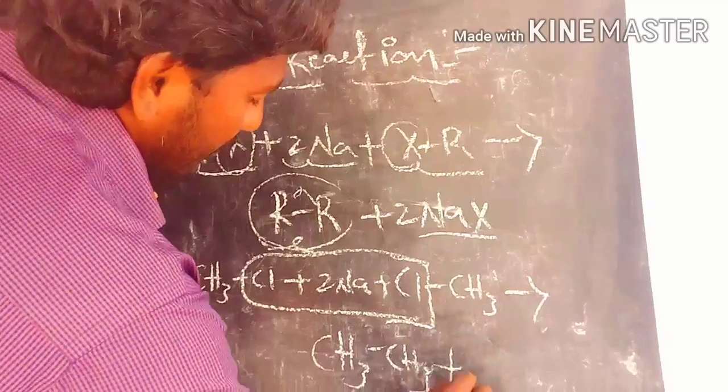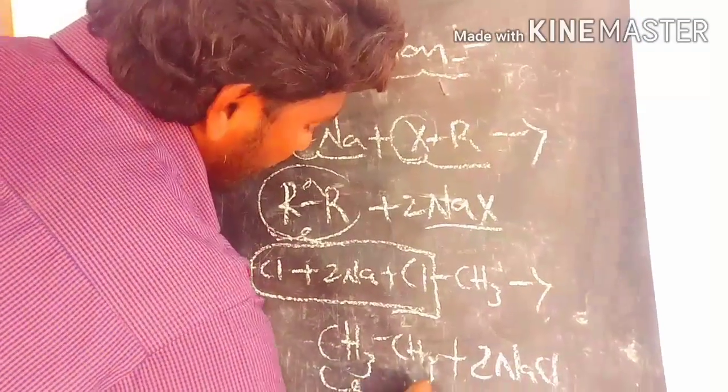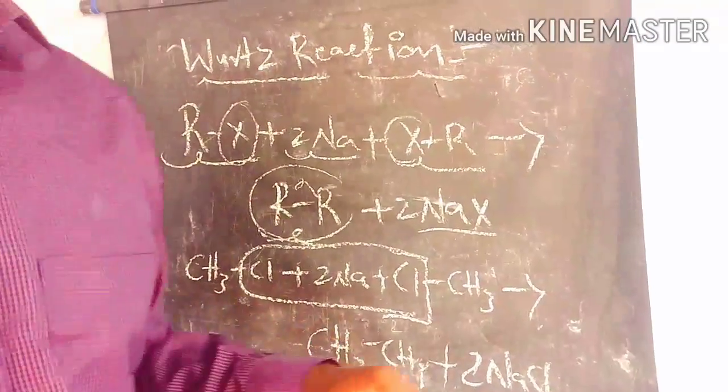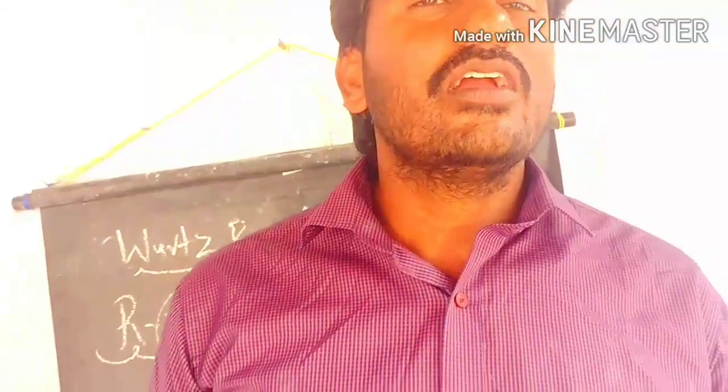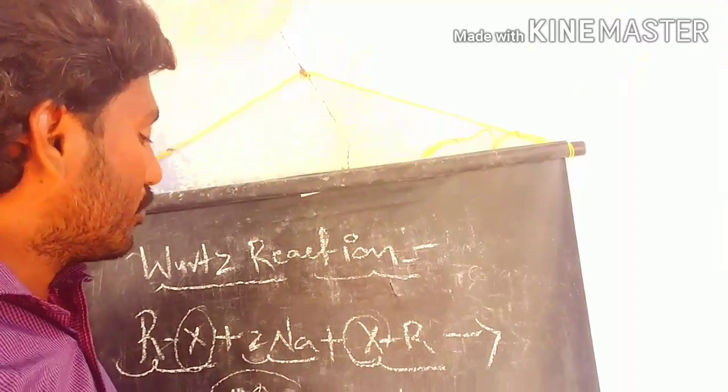So starting from methyl chloride, we get ethane. In this reaction we prepare only even numbers of carbons, not odd numbers. If you try to prepare odd numbers of carbons, we get a lower percentage yield. This is the very famous Wurtz reaction.